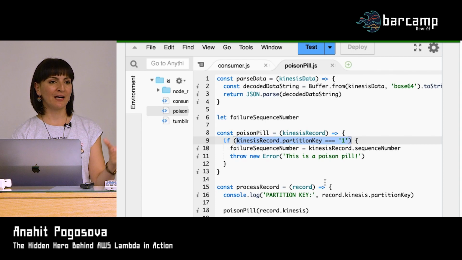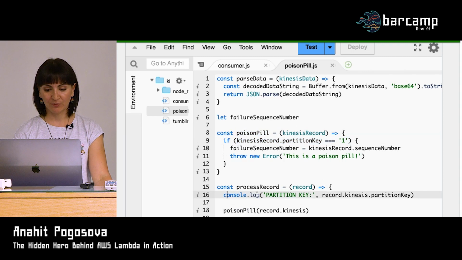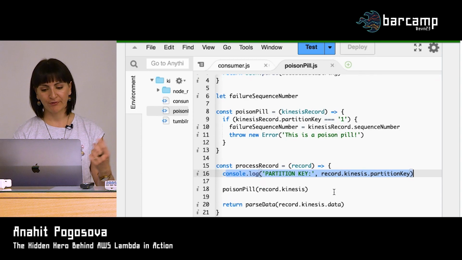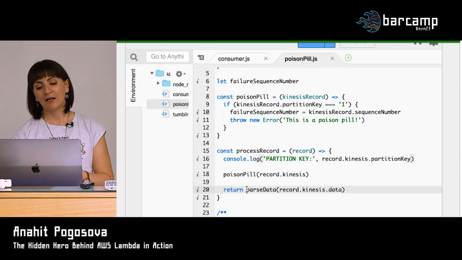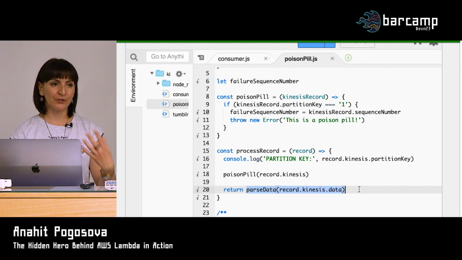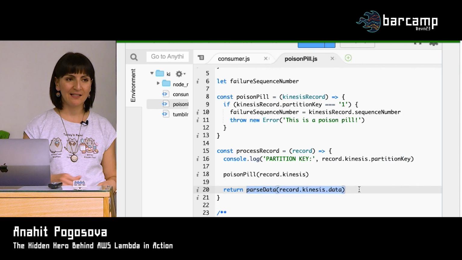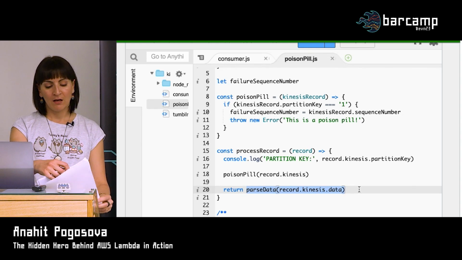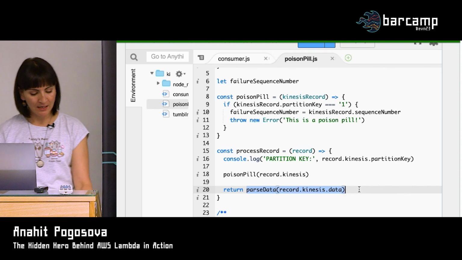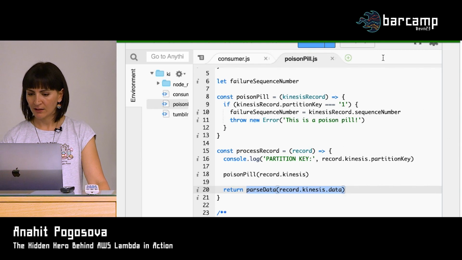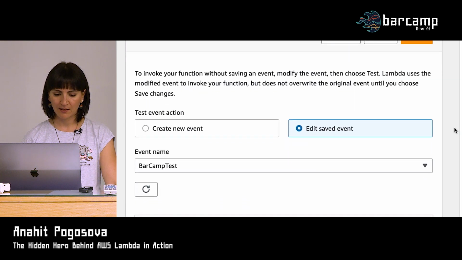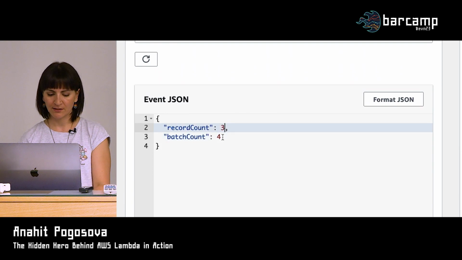So every time we get a batch and it gets to the record with partition key 1, Lambda will throw an error. And it will print the partition keys before that. So it will probably print the partition key 0, and then it will throw an error at 1. And then in the end, if all goes through, it will print the data. So in the beginning, we shouldn't see any data because we will always stumble upon that one partition key. Okay, so let's go test it out. I think I deployed it already. Yes, I did. So let's send again just a small batch, just 3 records.